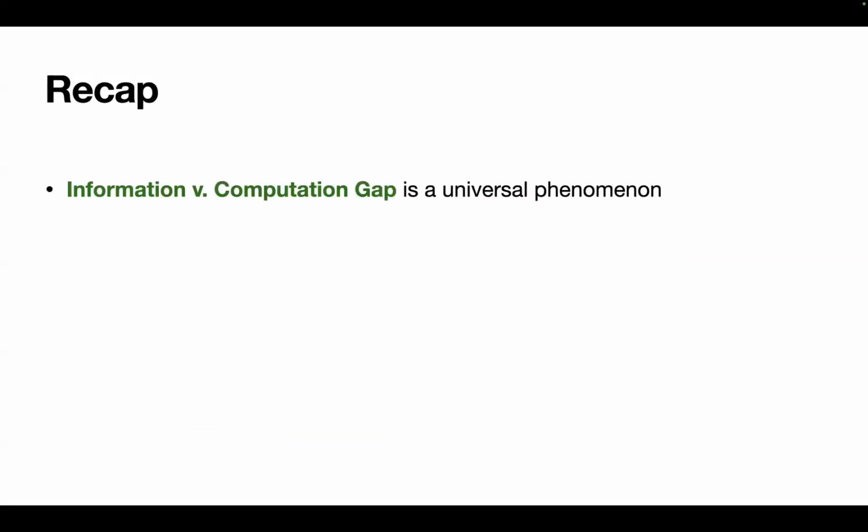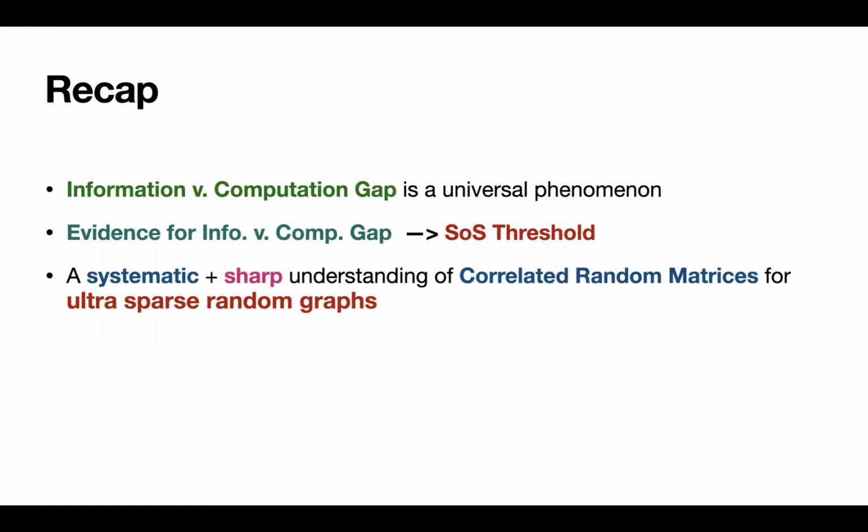And now let me look back at the talk. In the beginning of the talk, we mentioned that the information versus computation gap is quite a universal phenomenon, and it happens for planted clique, and it happens for sparse random graphs and many other questions. One way to provide evidence for this information versus computation gap is to show rigorous sum-of-squares thresholds. And towards doing so, one requires a systematic and sharp understanding of these correlated random matrices called graph matrices. And this is the main progress of our work.